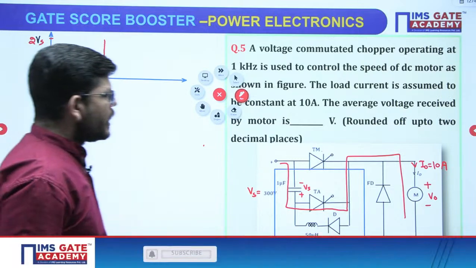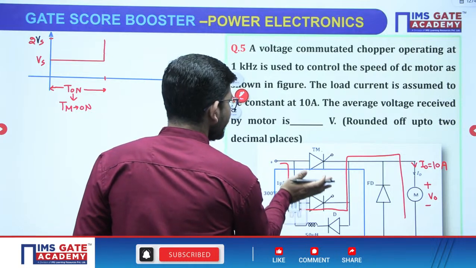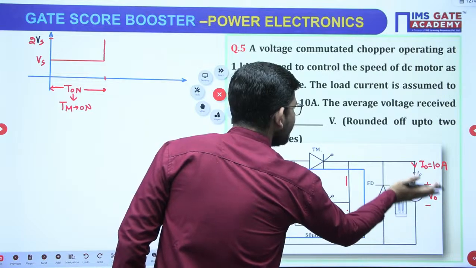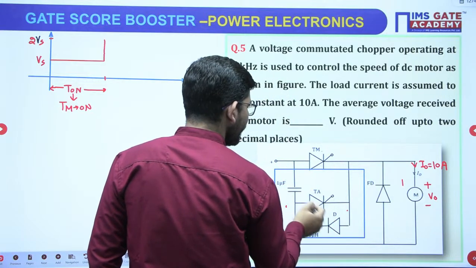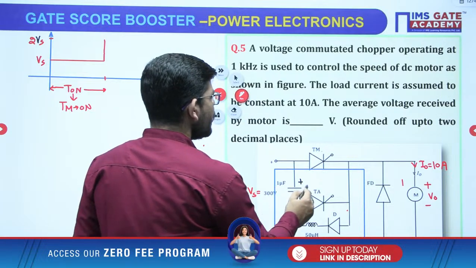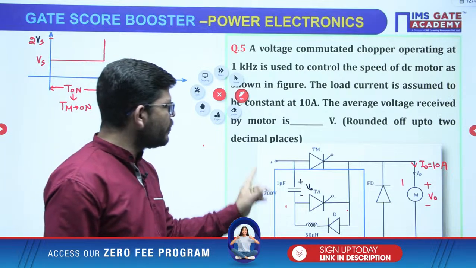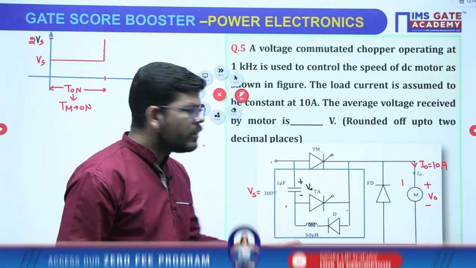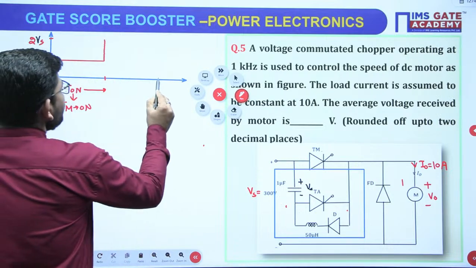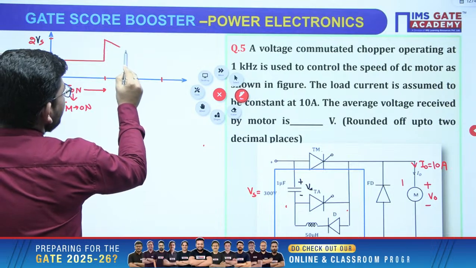Now when TA is off, what is the polarity? The polarity that will turn it off will be like this: this will be plus, this will be minus. Then TA will be off. Now when you apply KVL, Vs minus Vs, 0, minus V naught, so V naught will be 0. So when TA is off, the voltage is equal to 0.